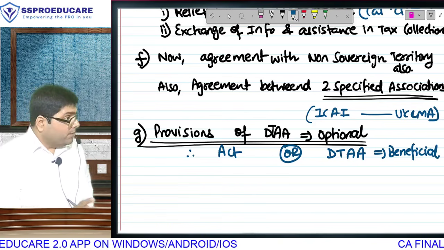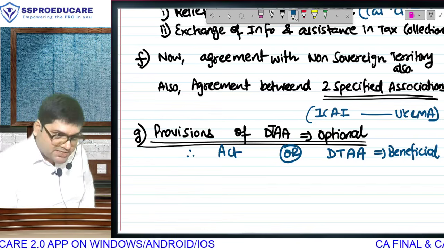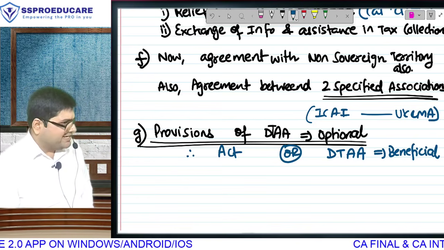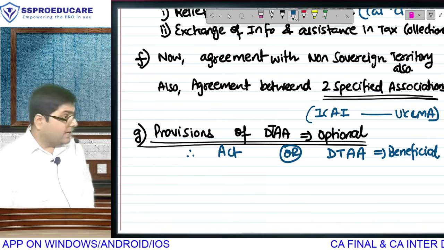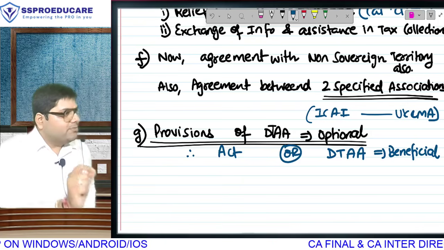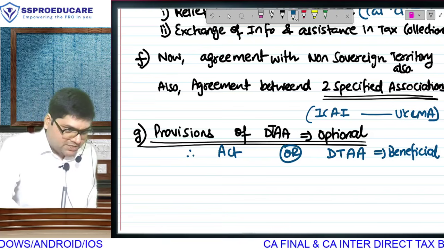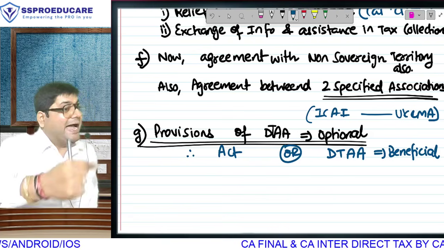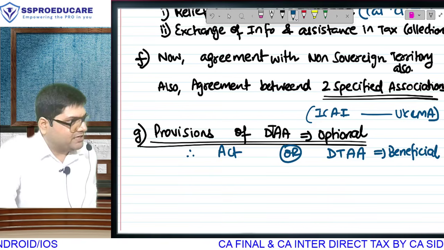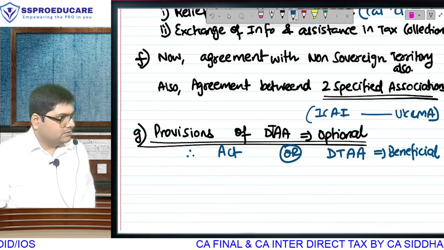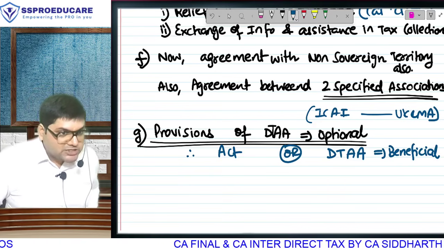If I go by the exact words written in the section 159, पहले it was in 90, now it is written in 159. Exact words बोल रहा हूं. If the normal provisions of Income Tax Act are found to be more beneficial, the assessee can adopt the normal provisions of Income Tax Act to that extent. मतलब taking DTAA is not compulsory.